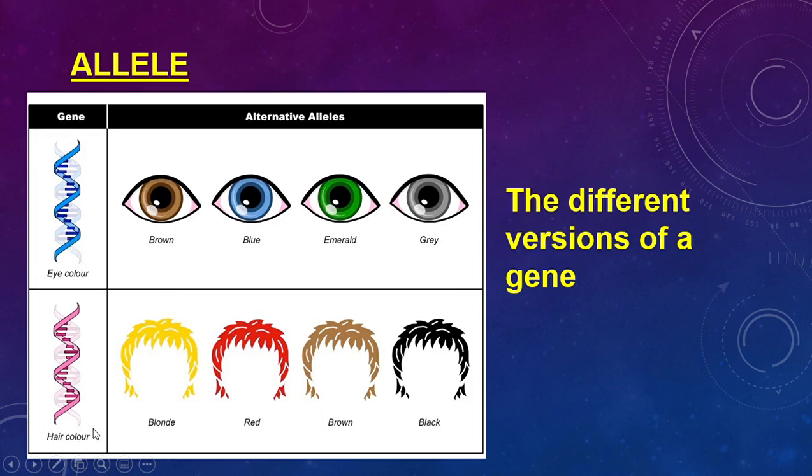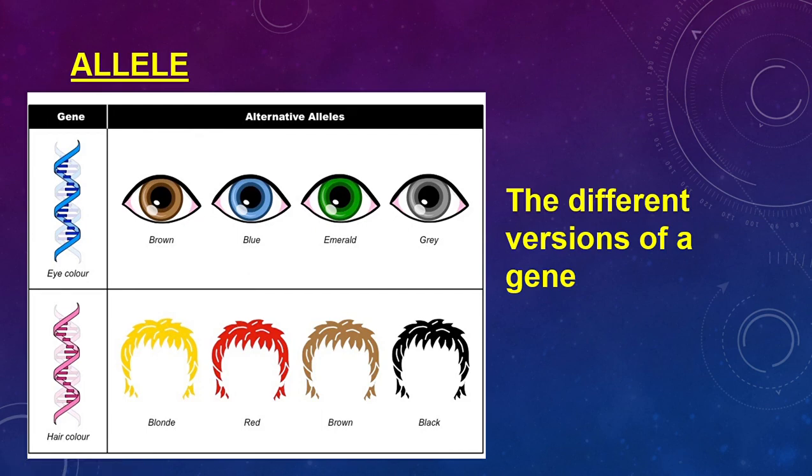Similarly, we can look at hair color. We as humans have hair on the top of our head, but the versions of the color of that hair could be blonde, red, ginger, brown, black, those kind of things, and variations within those colors. So again, the gene is that you have hair and it has a color. The versions of that gene are then the alleles. Okay, you with me so far?